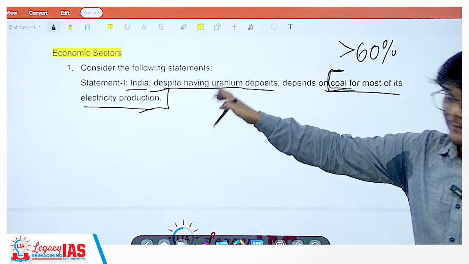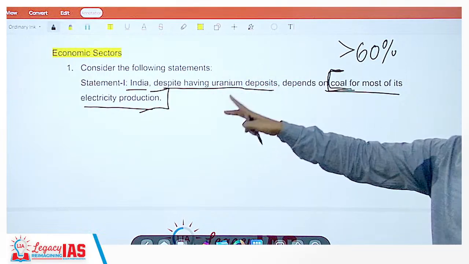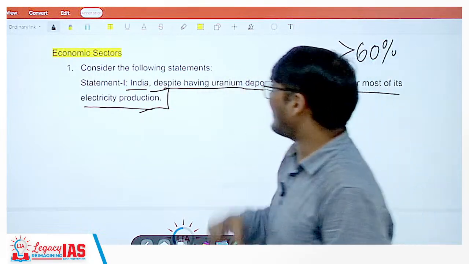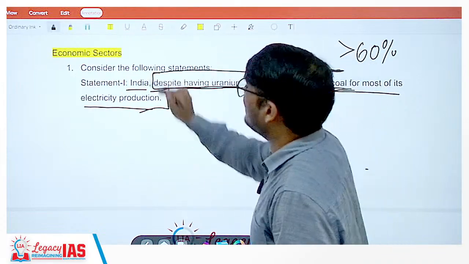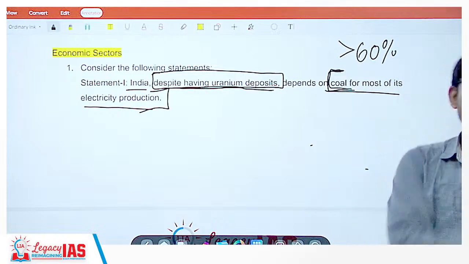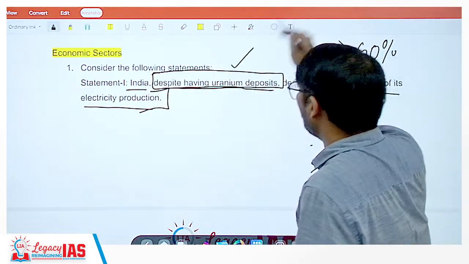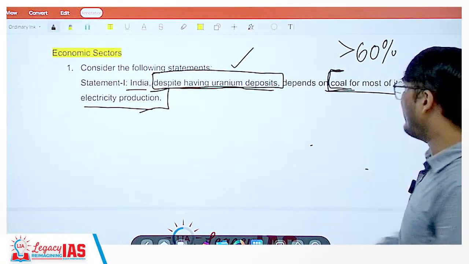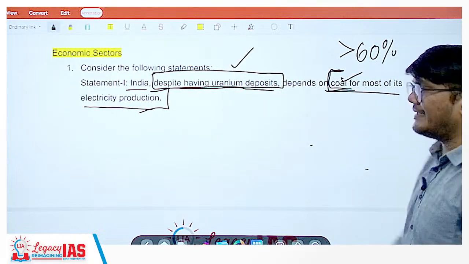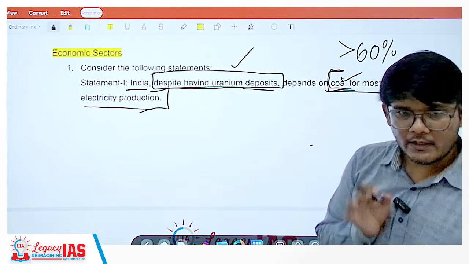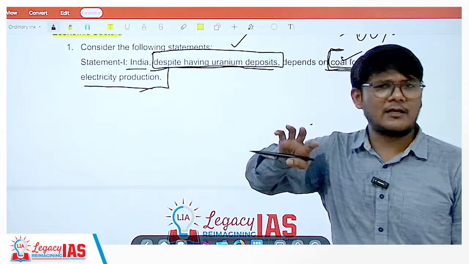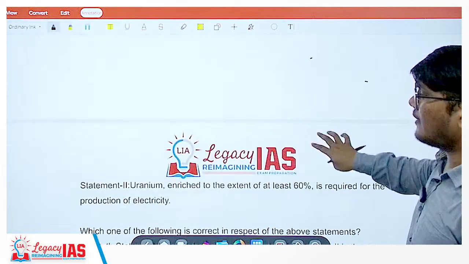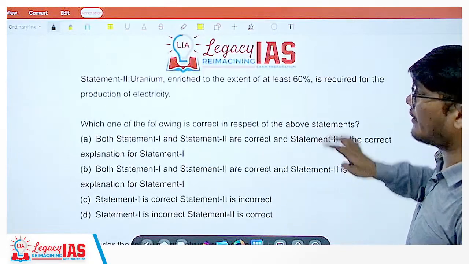What about the first part? They are basically asking two different facts over here. So what is the first fact they are asking? Despite having uranium deposits, do we have uranium deposits? Yes, we do have uranium deposits, but still we depend on coal for most of the electricity production. Clear? Now in the second statement, they would try to give us an argument for that. So let's see what argument or reasoning they have given over here.